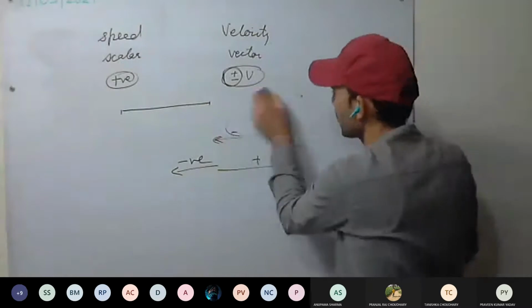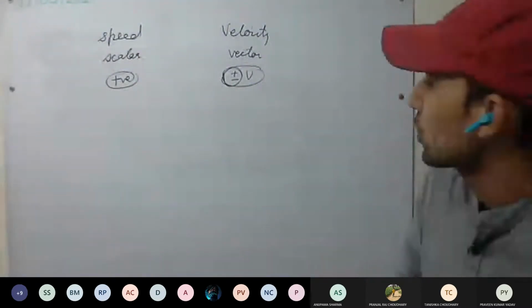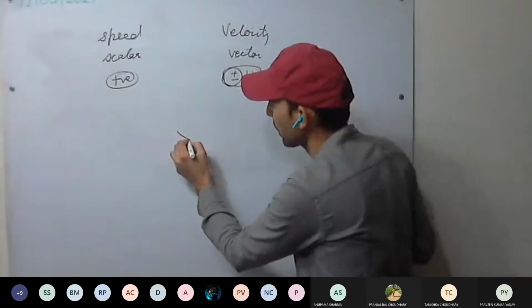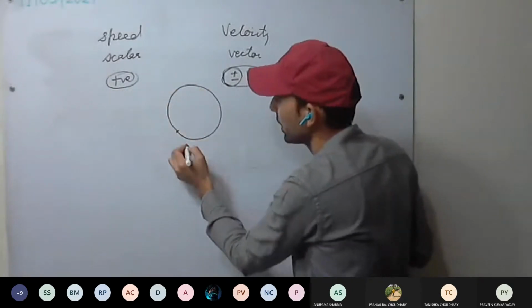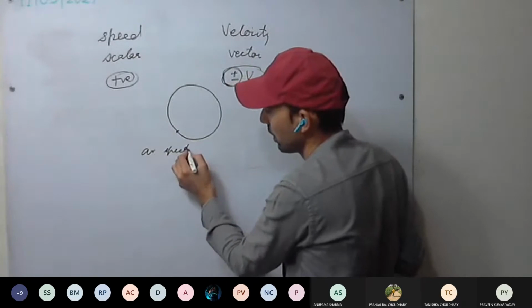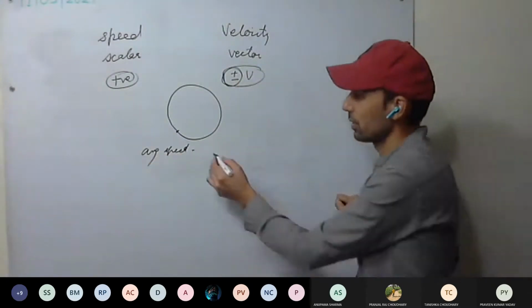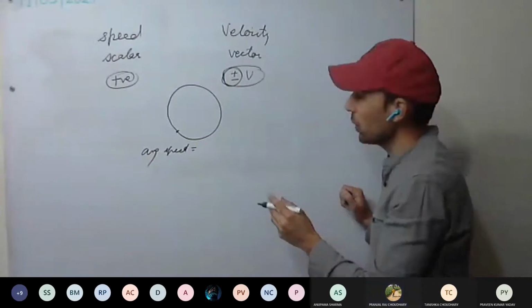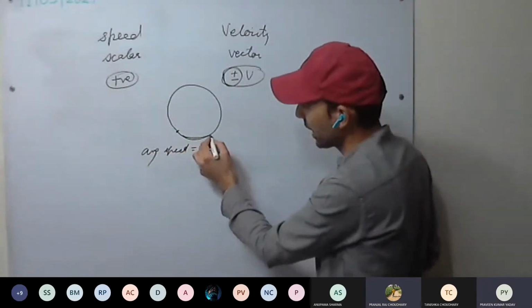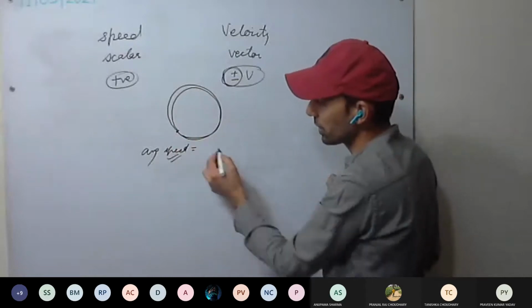Next we will discuss average velocity and average speed. For example, a body is moving in a circular path. Is average speed 0 here? No, sir. Total distance covered divided by total time will be the average speed.